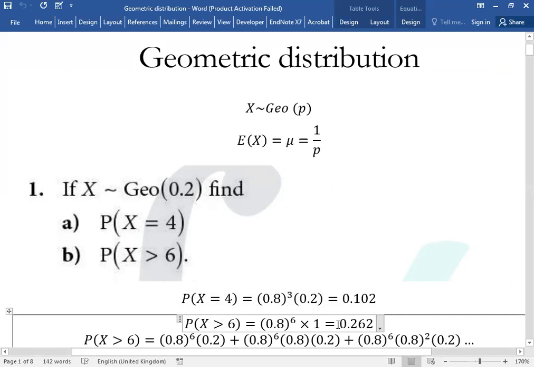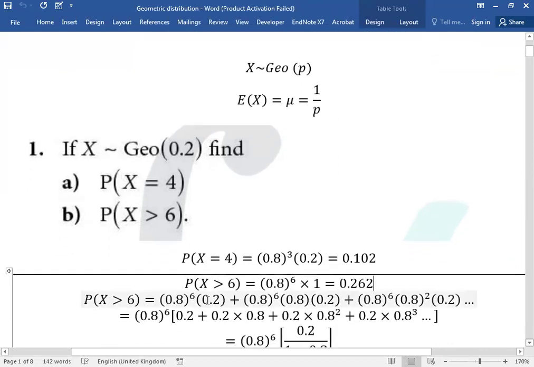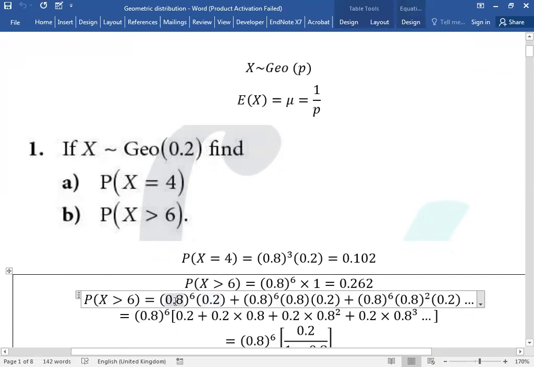And to help you understand how it becomes 1, first it is 1 logically, we have studied it before too. If I just write down, understand why it is called geometric, you'll understand it through this as well. 7th failure, 7th success, sorry, 8th success, 9th success, so on. This goes on to infinity. From all of these, can I take 0.8 to the power 6 common? And what will I be left with? 0.2 plus 0.2 into 0.8 plus 0.2 into 0.8 squared.